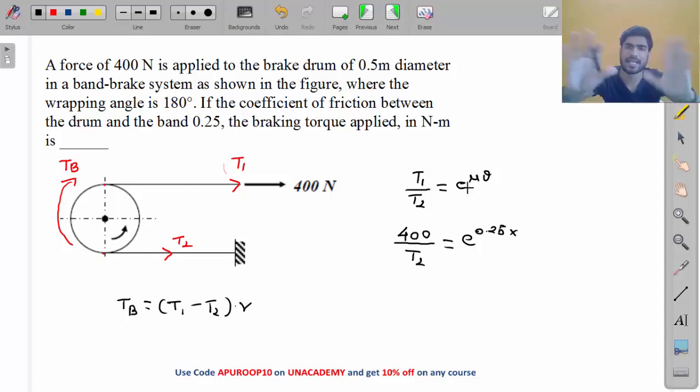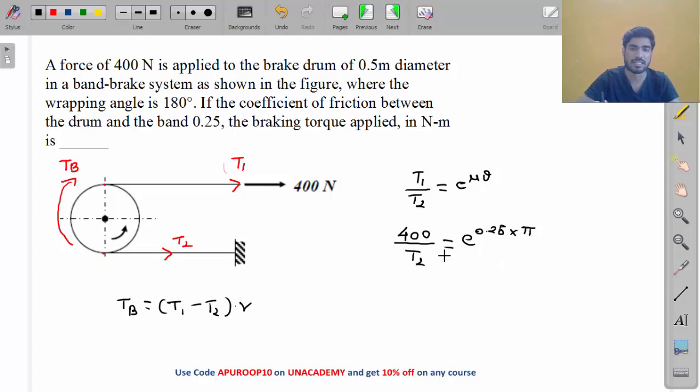Whenever in any equation theta is without sine, cos, tan, if you see sine theta, cos theta, then the theta will be in degrees. But if you only see theta, it means that theta must be in radians. Do you understand this, my friend? So 180 degree means pi radian, right? Pi means 180 degree.